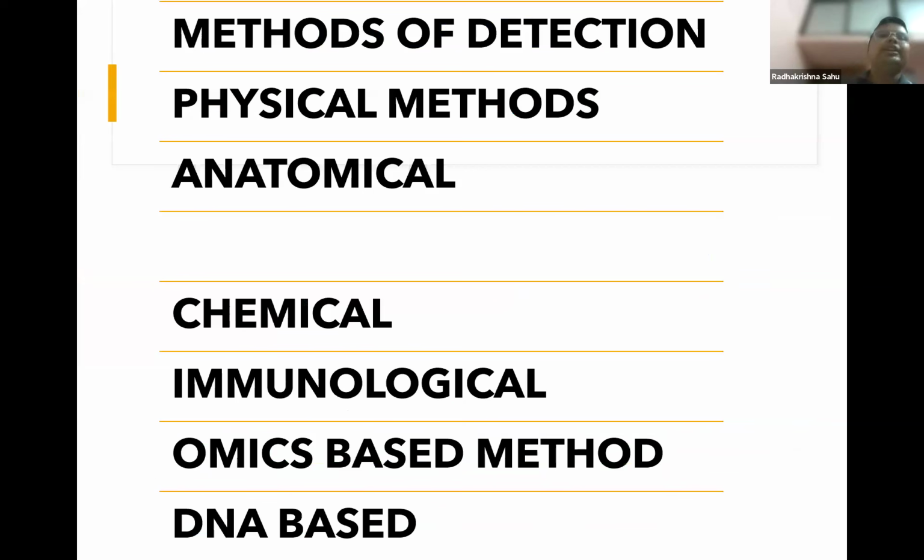When we come to the detection of adulteration, various methods are there. Physical methods, which we can know visually, like marbling, color, texture, and smell. Next is the anatomical method, which refers to specific structures of tissue or bones that can differentiate one species effectively from another. Apart from that, chemical methods include estimation of glycogen, estimation of fat, and iodine value of fat, which we'll discuss later.